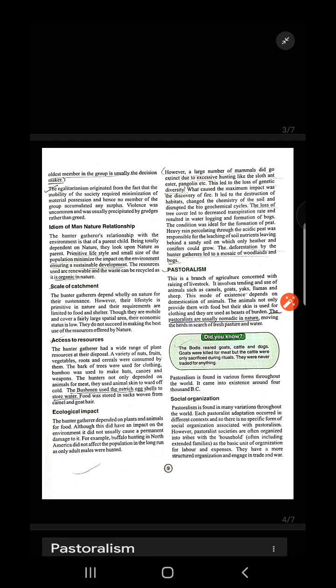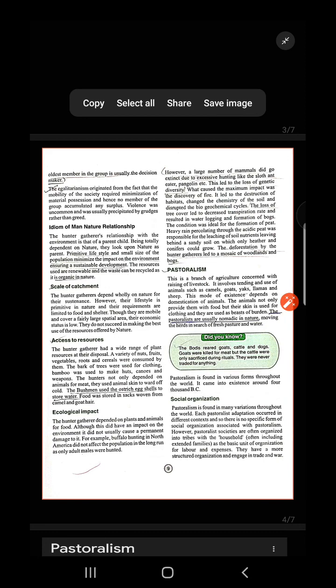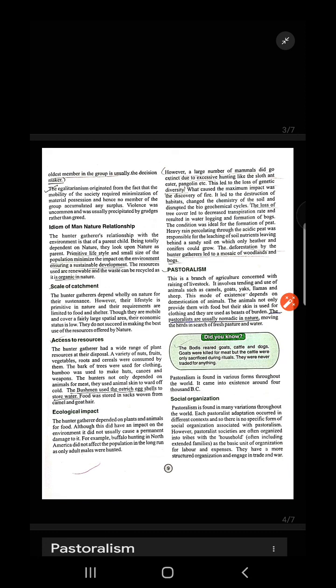A variety of nuts, fruits, vegetables and roots were consumed by them. Bark of trees was used for clothing. Hunter gatherers not only depended on animals for meat but also used their skin to fend off the cold. The bushmen used ostrich eggshell to store water. And sometimes animal hair was also used for clothing.